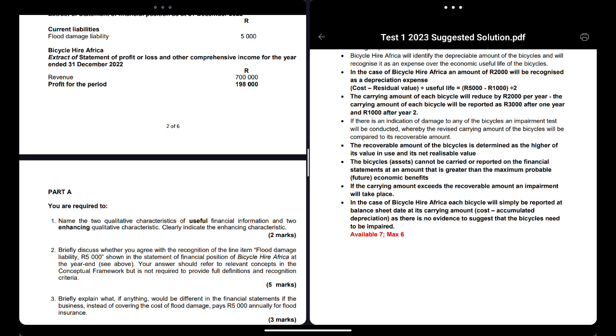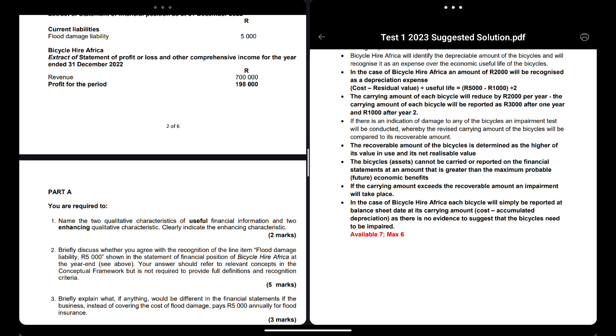Now, value in use, the way you calculate it, to be honest, I don't think they'll test this, because I don't see any calculations that they're using to test this in our books or whatever. But basically, if you can really picture this, let's say value in use uses the present value formula.